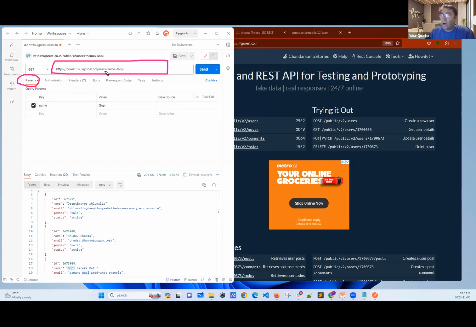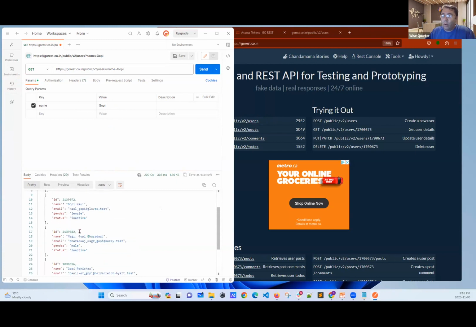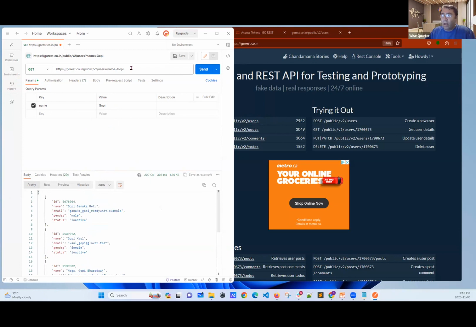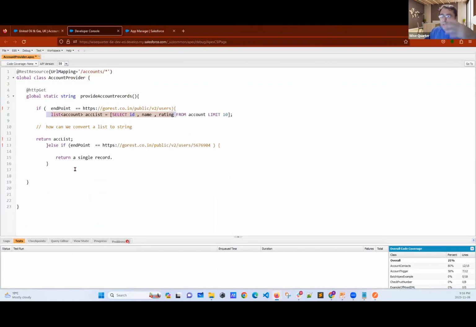See, this URL changed. I'm saying please provide me the users which have Gopi as a name. Let's send it. Now, see, I received, I don't know, 5, 10, maybe 8. Okay, now I got it. Let's copy it from here and go back to my code. I'm trying to understand there.